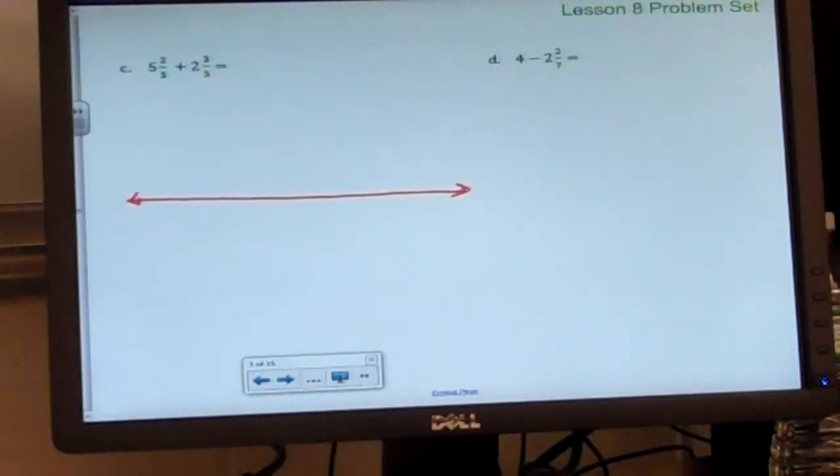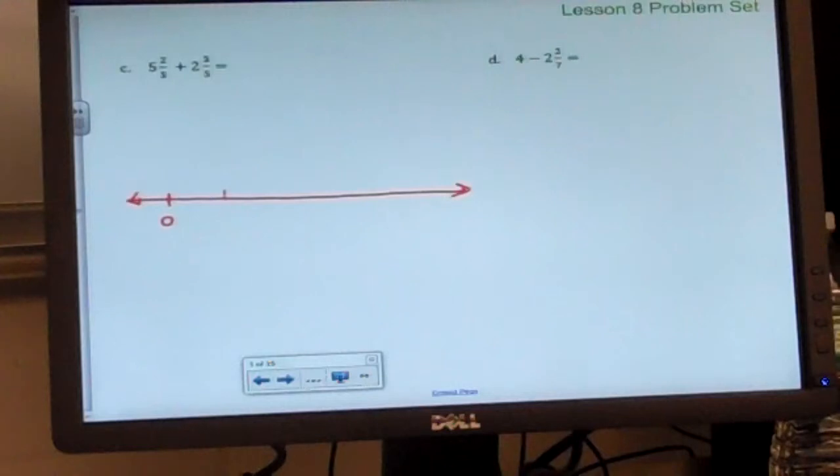Matt? The whole numbers. Can we add the whole numbers and then add the fractions after? So how should I label my number line? Asala, where do I want to start my number line? 0. And what am I going to count?